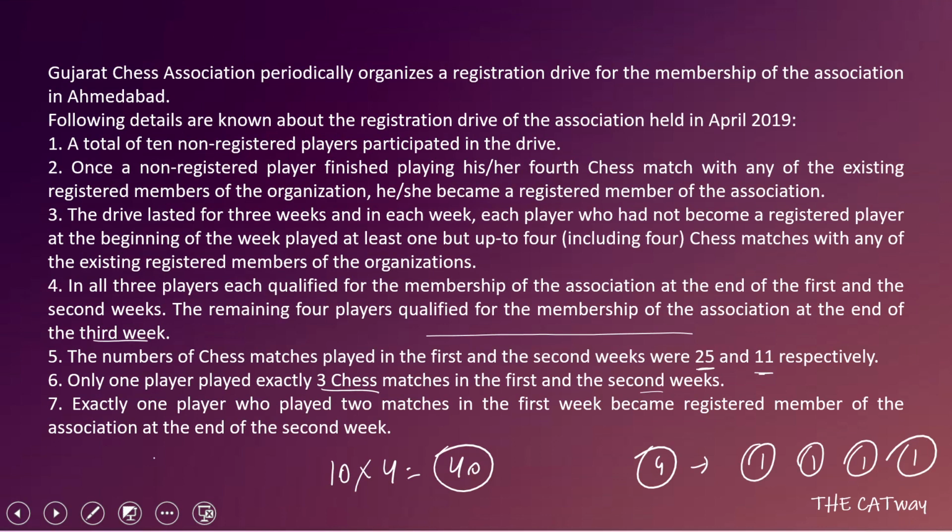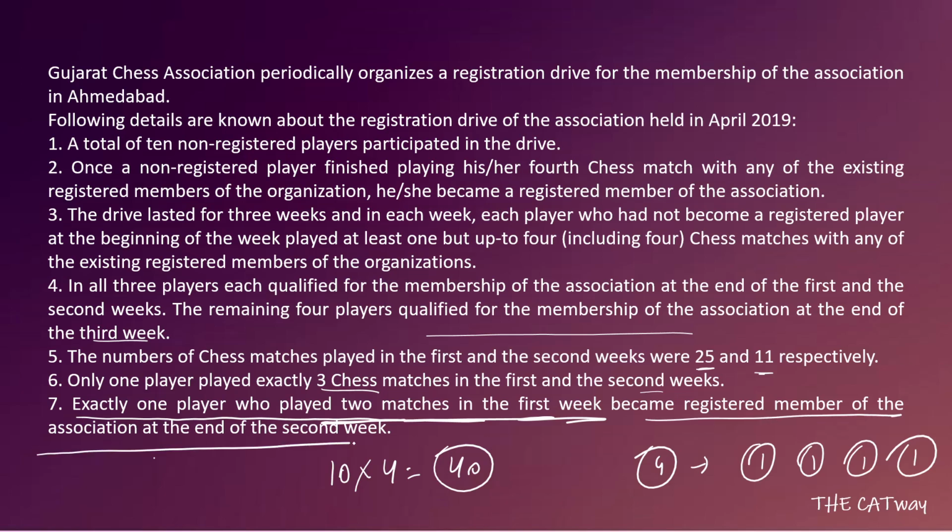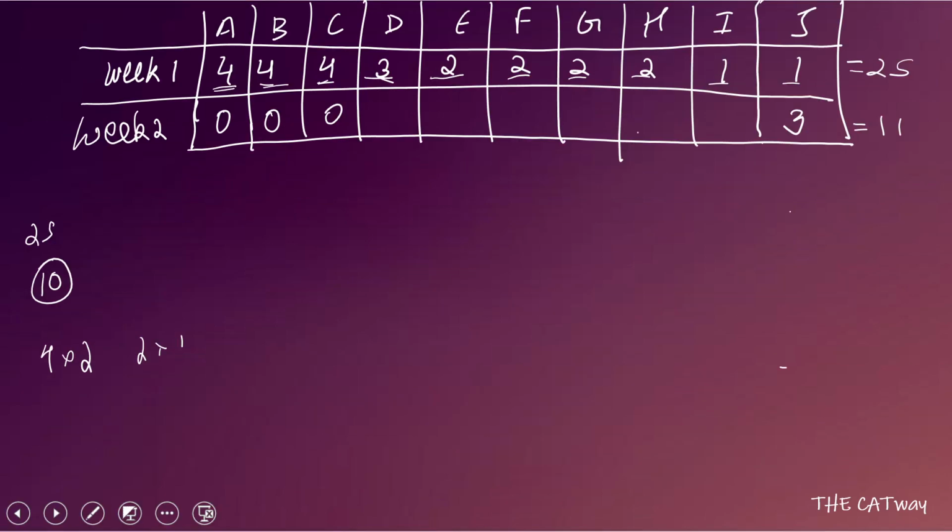Okay. Now see, one more piece of information has been given: exactly one player who played 2 matches in the first week became a registered member of the association at the end of the second week. That means out of E, F, G and H, there is only one player who is going to become the registered member at the end of the second week. That means any one of them is going to play 2 matches. As there are no restrictions or conditions, we can give those 2 matches to anyone: E, F, G or H. So let's say we make E the registered member. So now E has become the registered member.